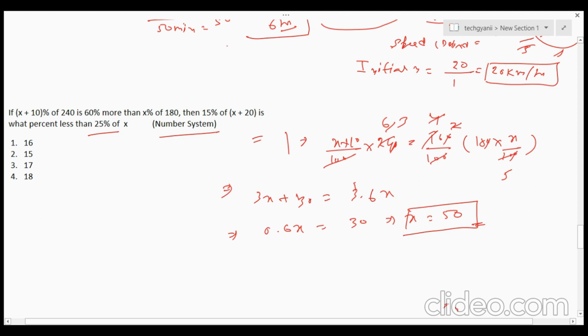Now it is saying 15% of x plus 20. So 15% of 50 plus 20, that means 70.